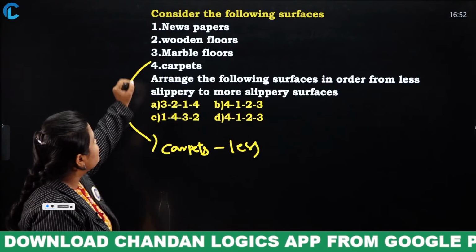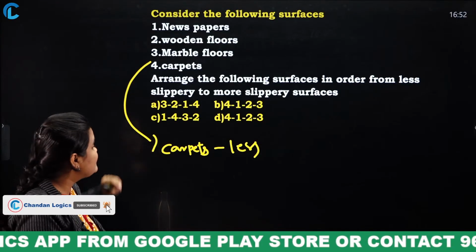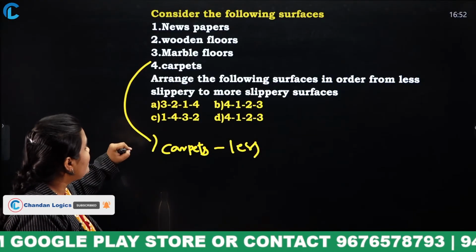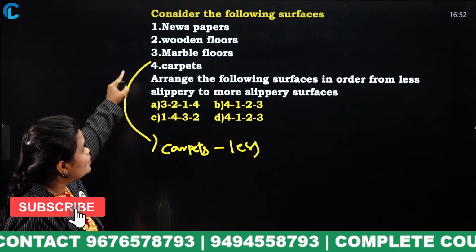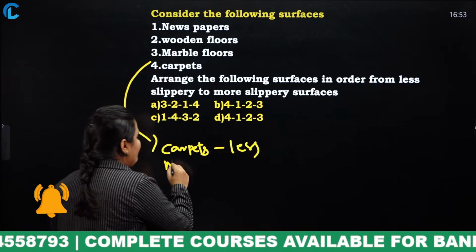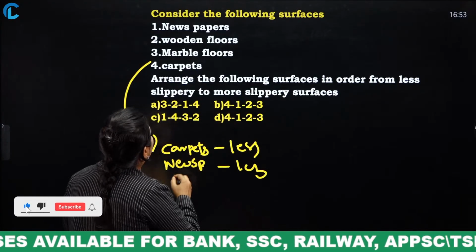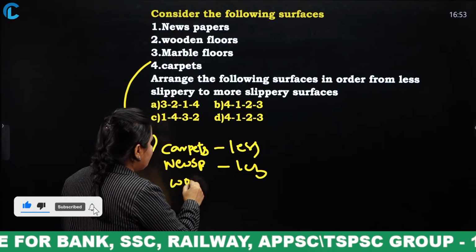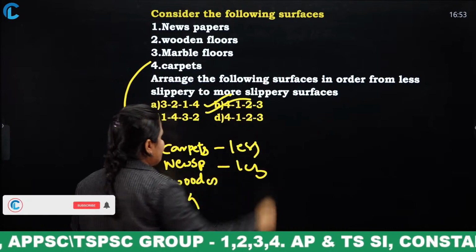Next comes wooden floors, which will also be less slippery. Newspaper will also be less slippery. Then next, wooden, then marble. So the answer is 4, 1, 2, 3.